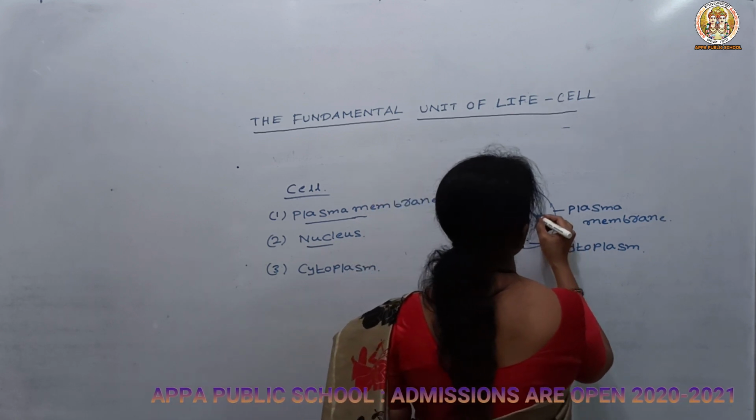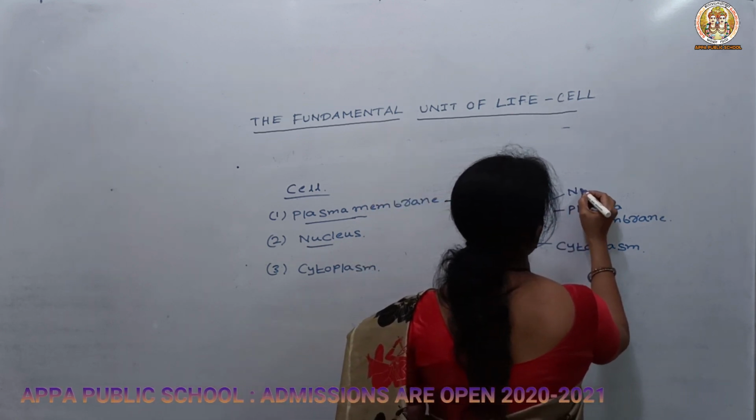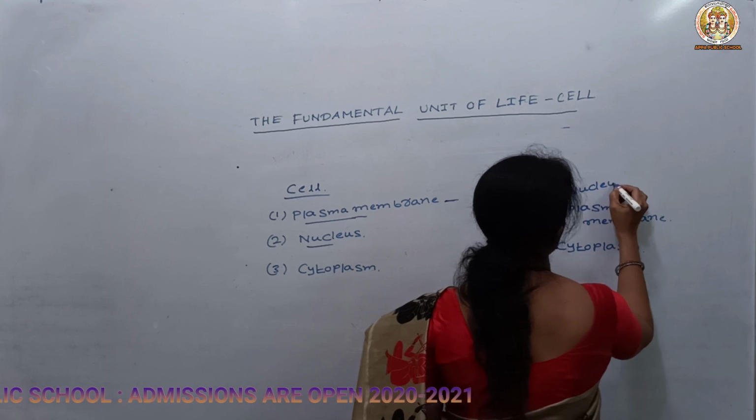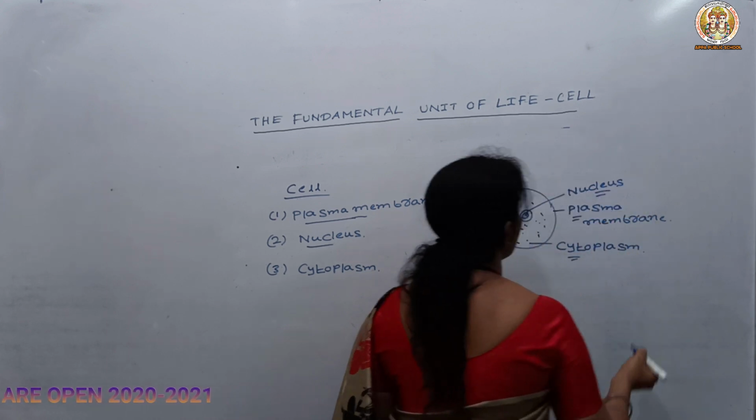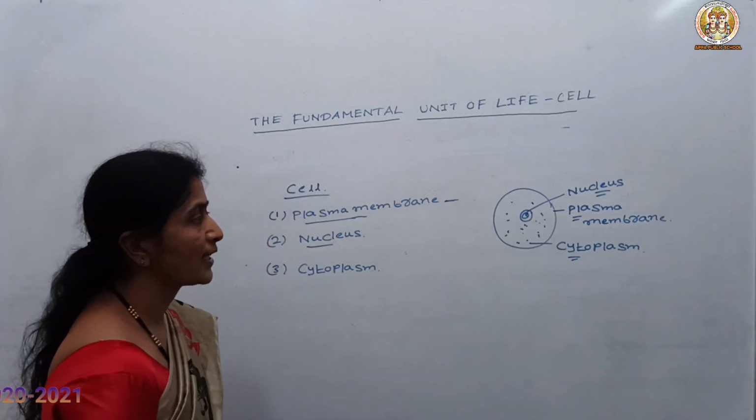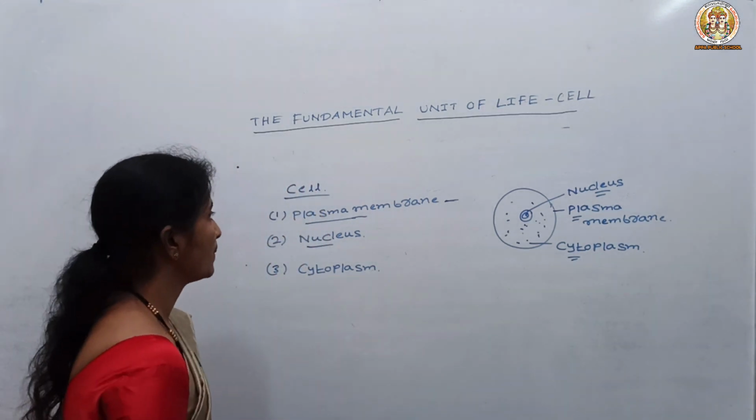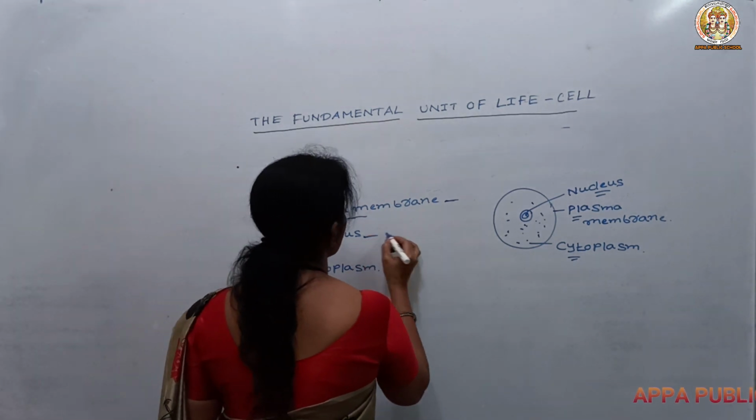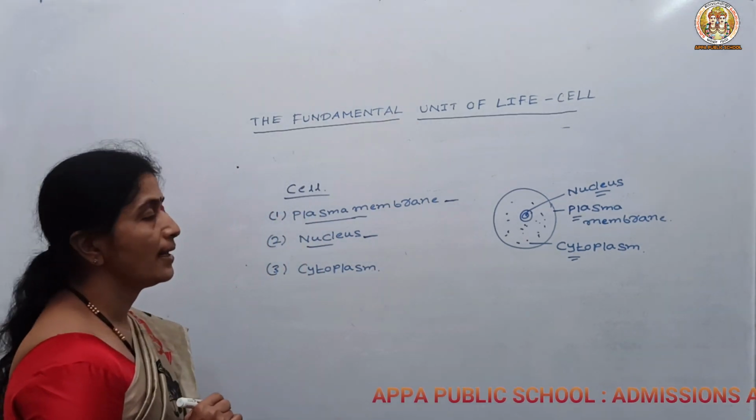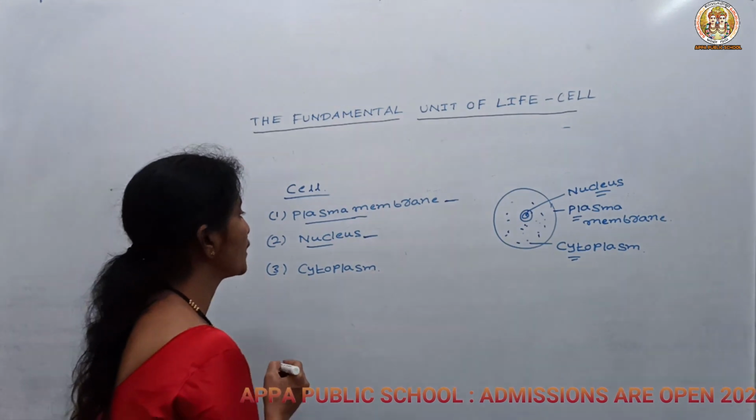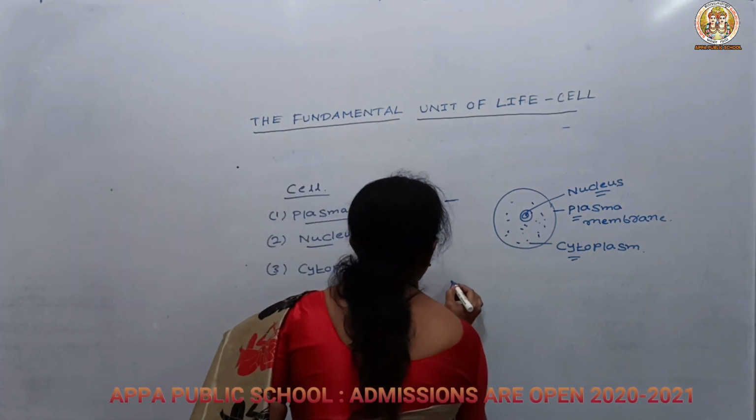And the next one is the nucleus. It is the main brain of the cell. So this is the structure of the cell. Mainly it consists of the nucleus, plasma membrane and cytoplasm. Now let us study the structure of the nucleus, and how the nucleus helps us.